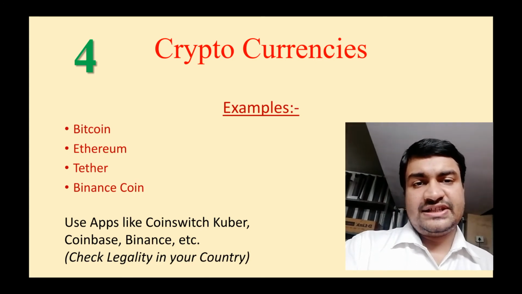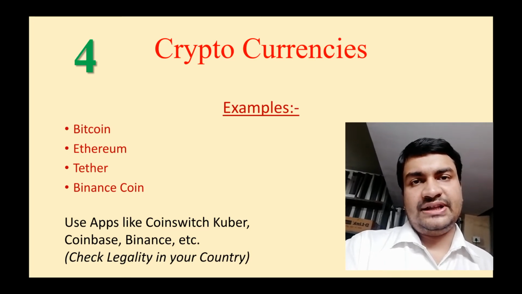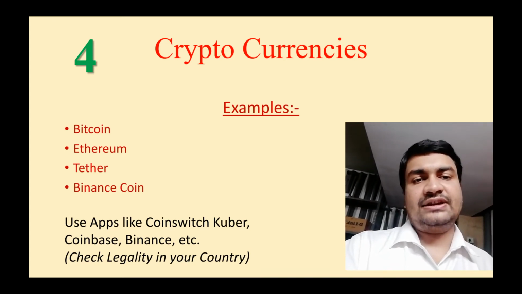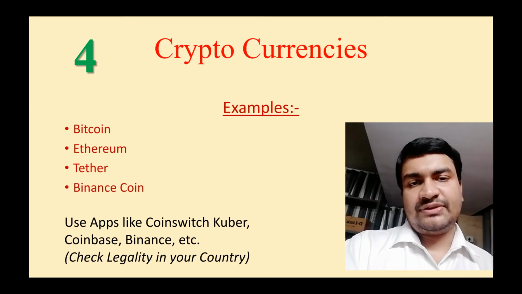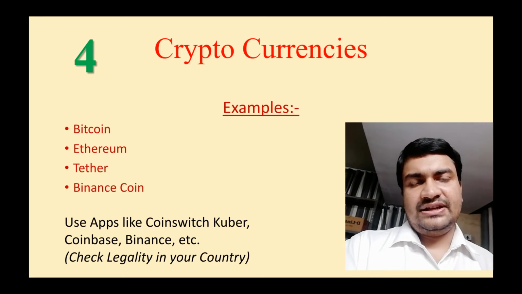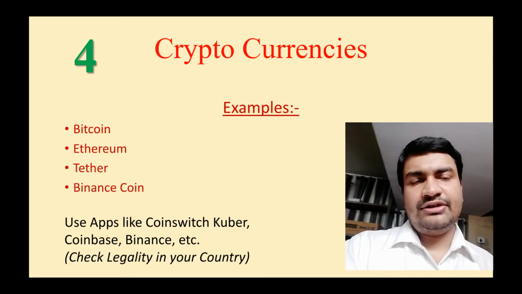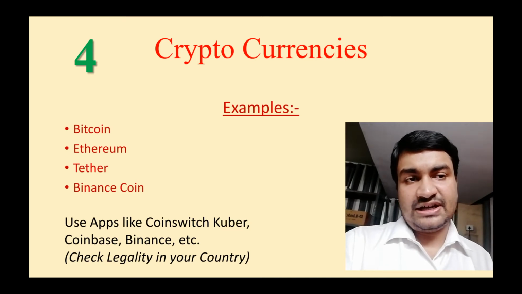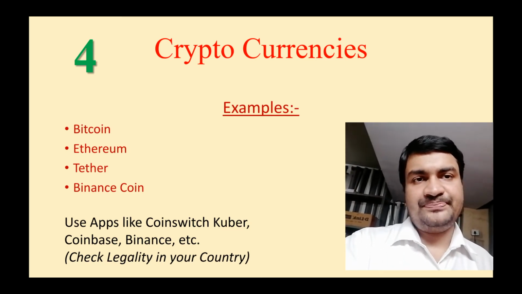You should invest in cryptocurrencies only if you have considerable knowledge about them, and you can't buy them in most of these demat companies. You can buy them only from particular apps like CoinSwitch Kuber, which is one of the popular ones. More are there, Coinbase, Binance, and others. So you can see which apps are legal in your country to purchase cryptocurrencies, and whether cryptocurrencies are legal or not in your country, that also you have to see.